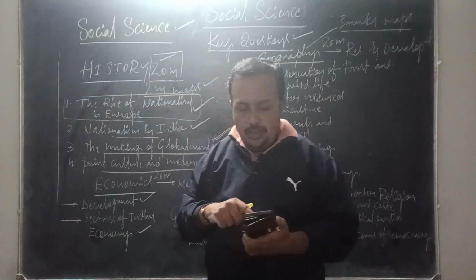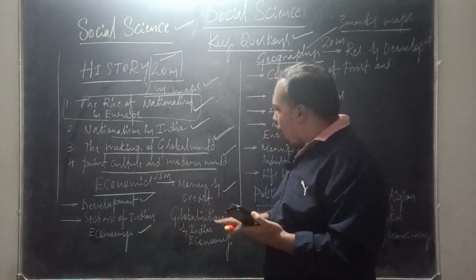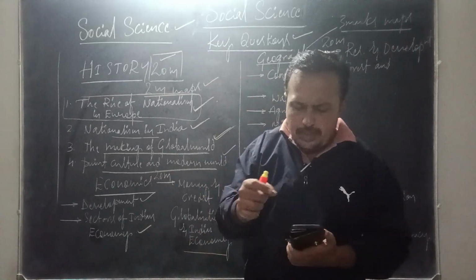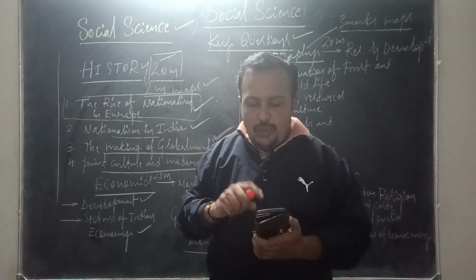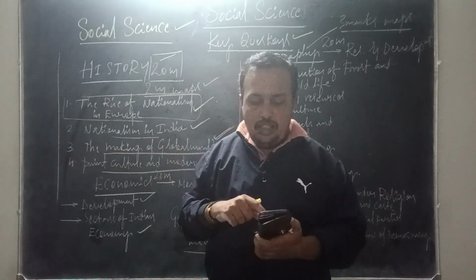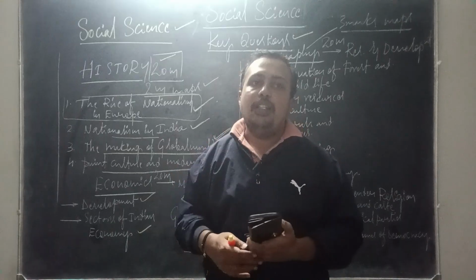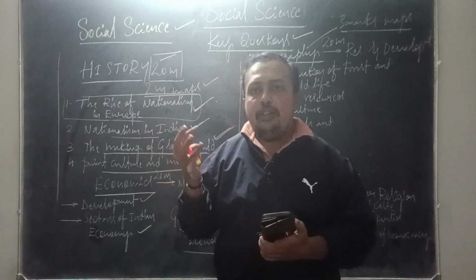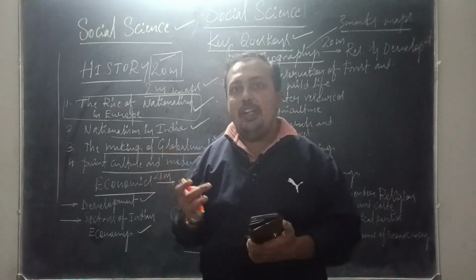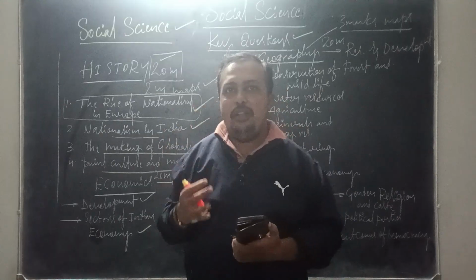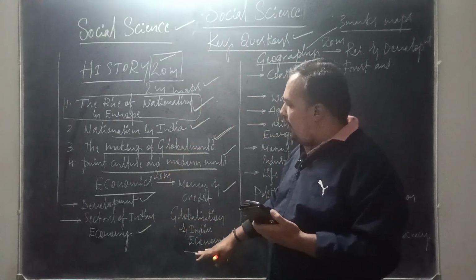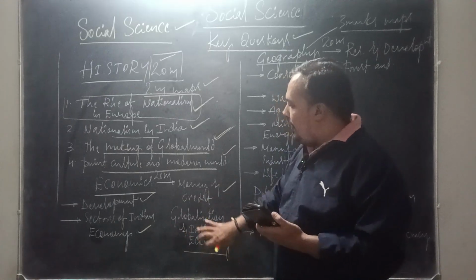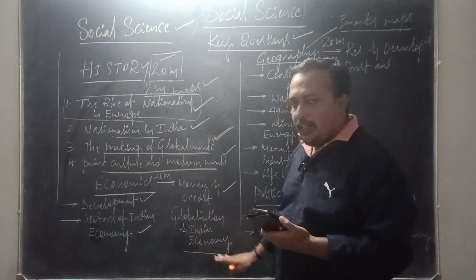Okay, let us move to the very minor and small chapter, that is globalization and the Indian economy. So this is another chapter which is from your economics. So we need to know about the meaning of globalization and factors influencing globalization. That's it in this chapter. So what are the key factors influencing globalization? Number one, technology, transportation, IT, information technology, and liberalization. So these factors influence globalization, and what is meant by globalization. These are the two concepts which we need to cover from this chapter, globalization and the Indian economy.